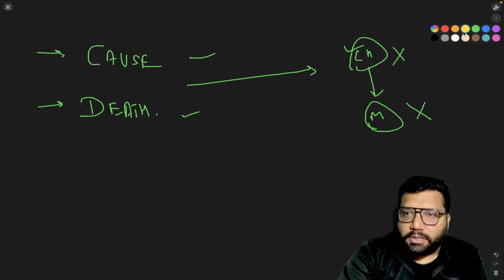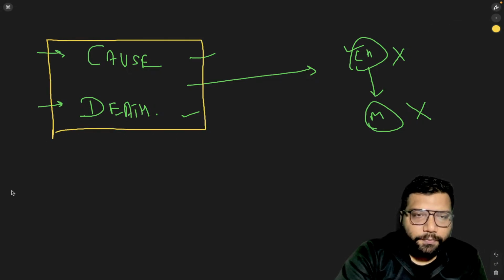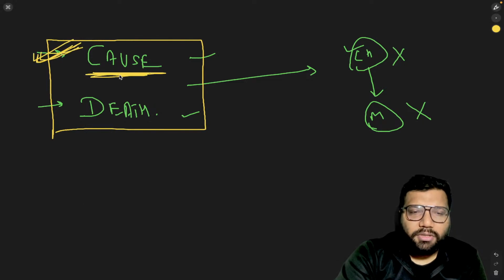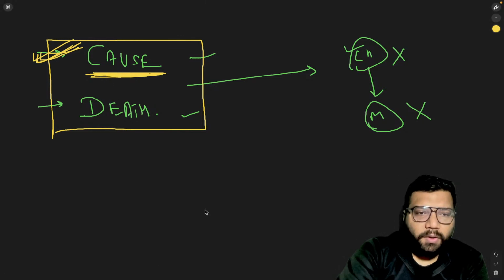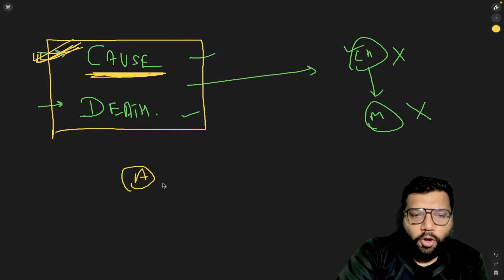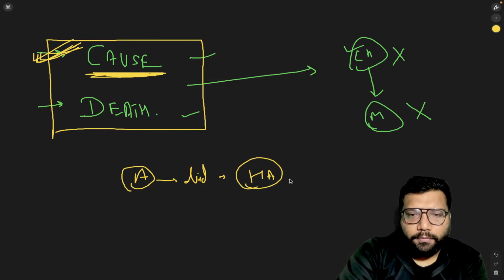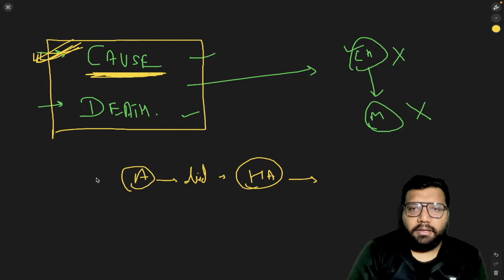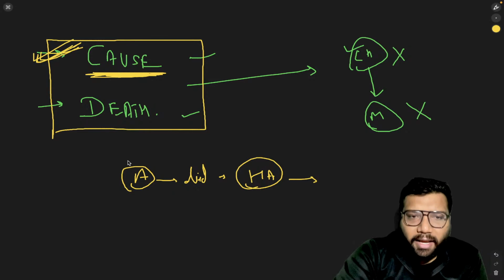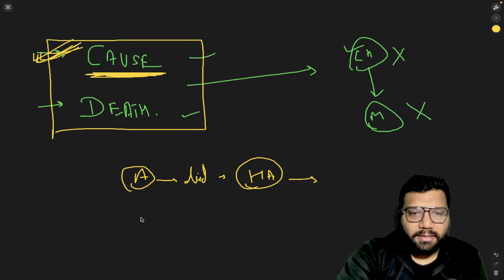Now coming to this concept, what is this cause and what is this death? So let's take some examples of this term cause. What is this cause? This is one of the most important terms of section 299. So there is a person, Mr. A, who died due to heart attack. Now who caused the death of Mr. A? The answer is the heart attack. So in that case, can anyone be held liable? Answer is no.